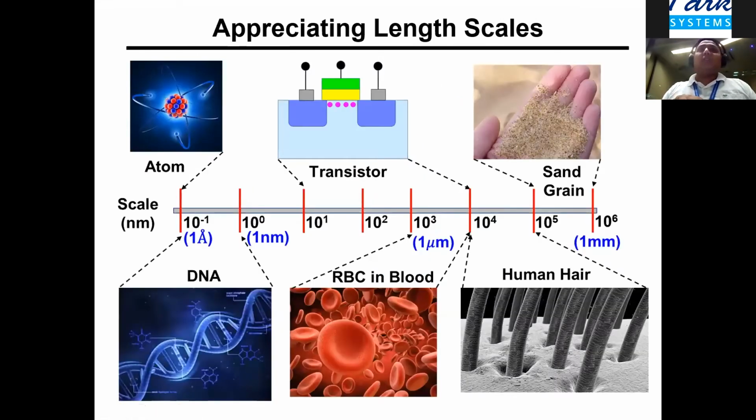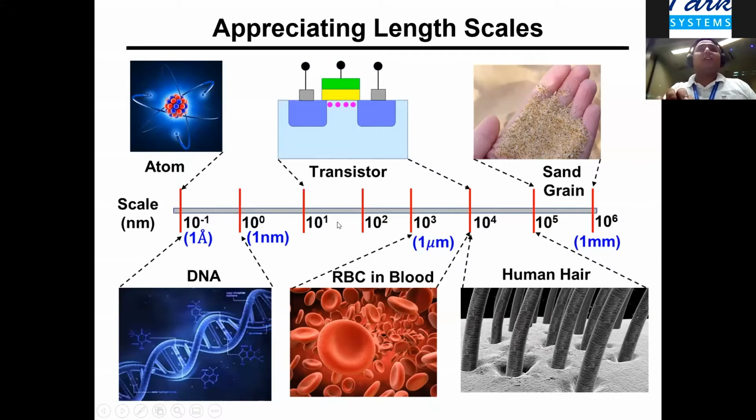While doing nanoscale measurement, sometimes we just forget what nanoscale actually means. So I pulled out this slide to give a view of the whole range of length scales that we talk about. You can simply see that when I'm talking about the transistor, we are in the tens of nanometer range.